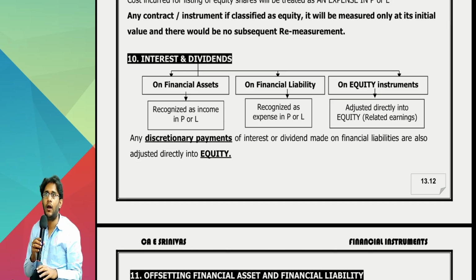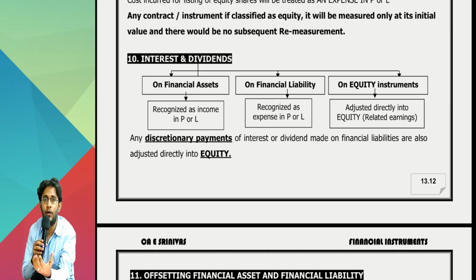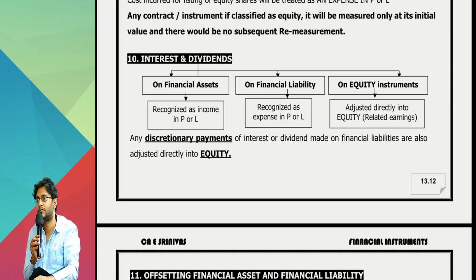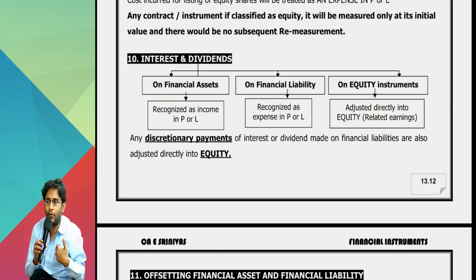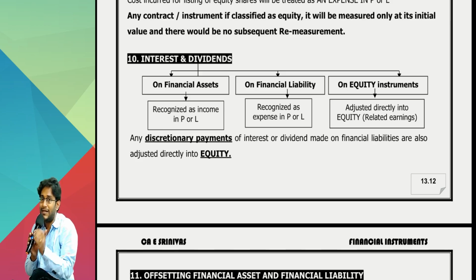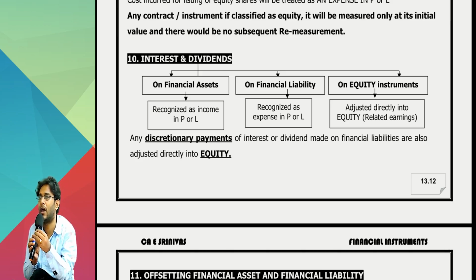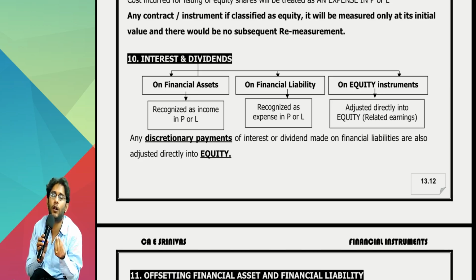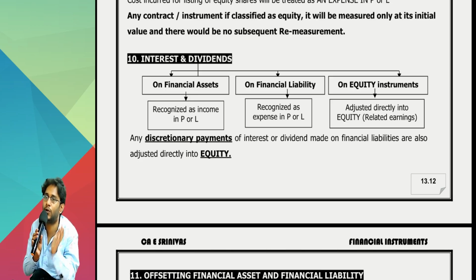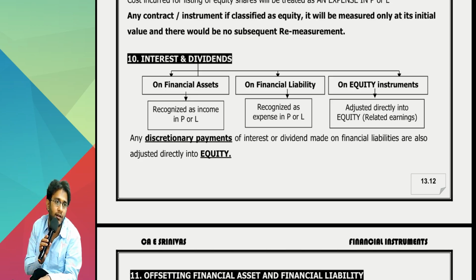For example, I issued redeemable debentures with a discretionary interest. A debenture is a financial liability. Interest is not mandatory. If I want, I will pay; otherwise, I will not pay. Suppose in this case, I paid. Just because the basic classification is financial liability, interest will not go to P&L. Discretionary payment is just like normal dividend on equity shares. Normal dividend on equity shares, what will you do? You adjust retained earnings. Here also you have to adjust it to retained earnings only.